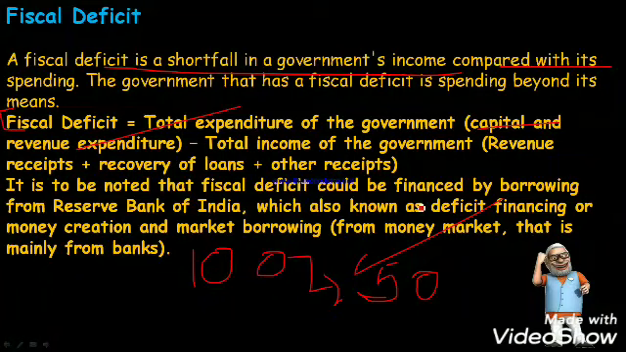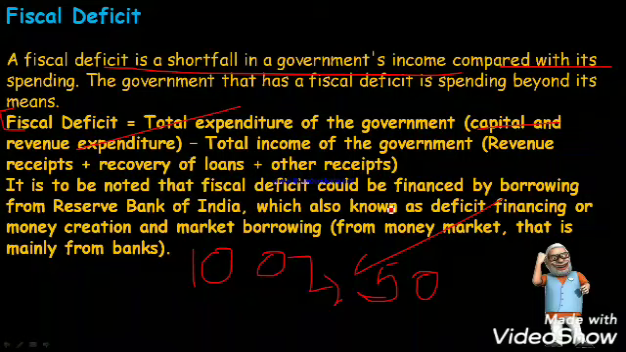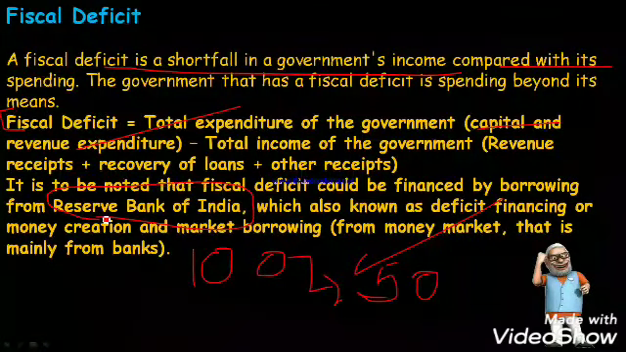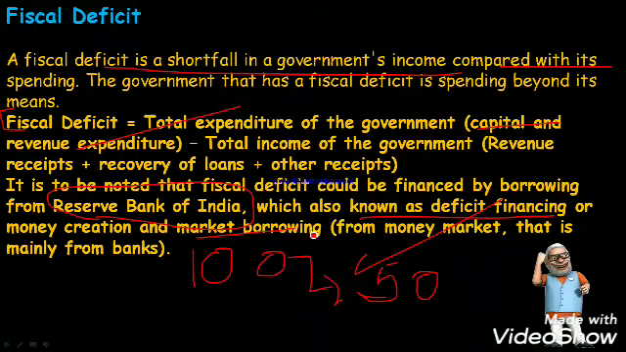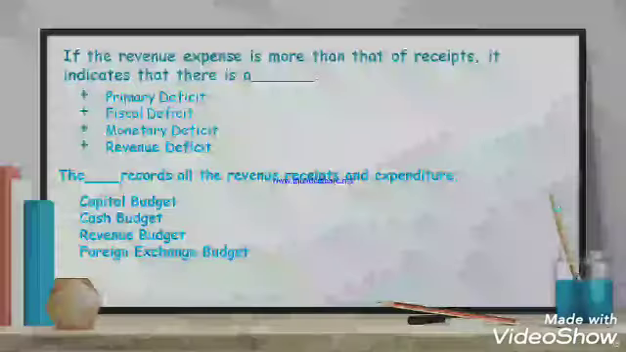It is to be noted that fiscal deficit could be financed by borrowing from the Reserve Bank of India. Whenever you are financing fiscal deficit, it will be from the Reserve Bank of India, which is also known as deficit financing or money creation, and market borrowing. Remember market borrowing and deficit financing. Very important. Deficit financing is very important for your MCQ purpose.